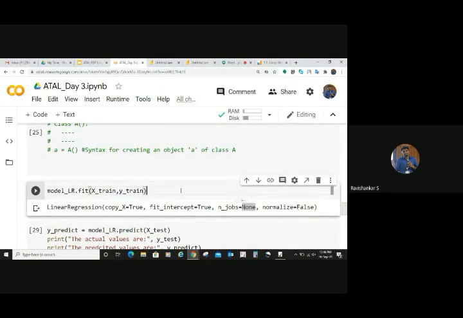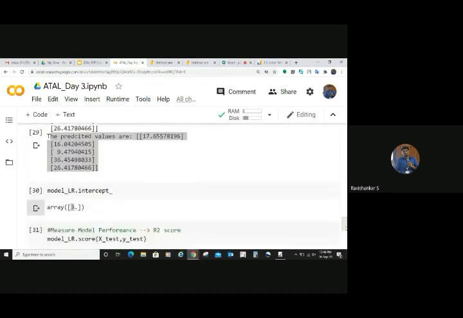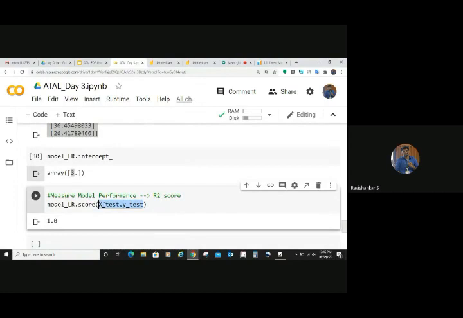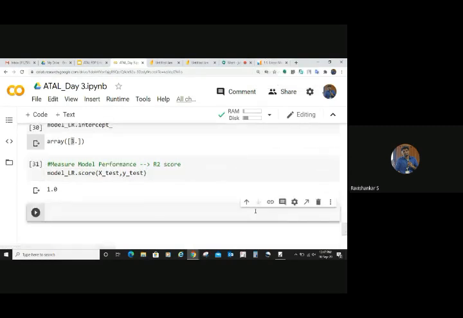X test and y predicted? No, you don't pass that. You can check that in the function definition. You should pass y_test. Why? Because you are comparing. y predicted is already available inside the algorithm. So this model object has got access to that value, y predicted, and you are comparing that with this. So this function accepts only x test and y test. You can check the function definition of score in the sklearn library and you will understand. Okay, good questions you are asking. Thanks a lot. Initially, when I started learning this, I too had the same doubts. Probably 2 years back, I had the same doubts.